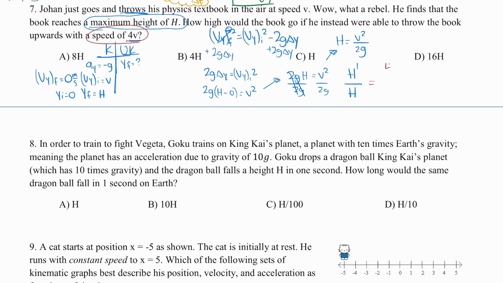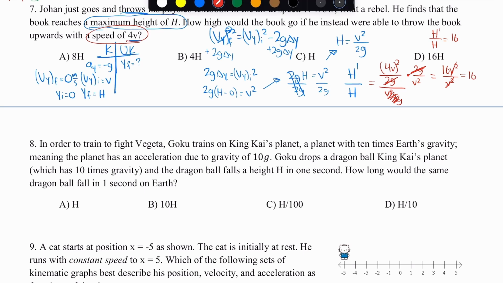So this is 4v squared. So this initial speed has been quadrupled, divided by 2g, and then we're dividing it by h, the original, v squared over 2g. Now to simplify this, we need to multiply by the reciprocal. So here I'm going to get 2g over v squared to then get rid of this. When I expand this, these two cancel. And then to expand the numerator, I'm going to get 16v squared over v squared. And so that means that the ratio h prime over h is equal to 16,